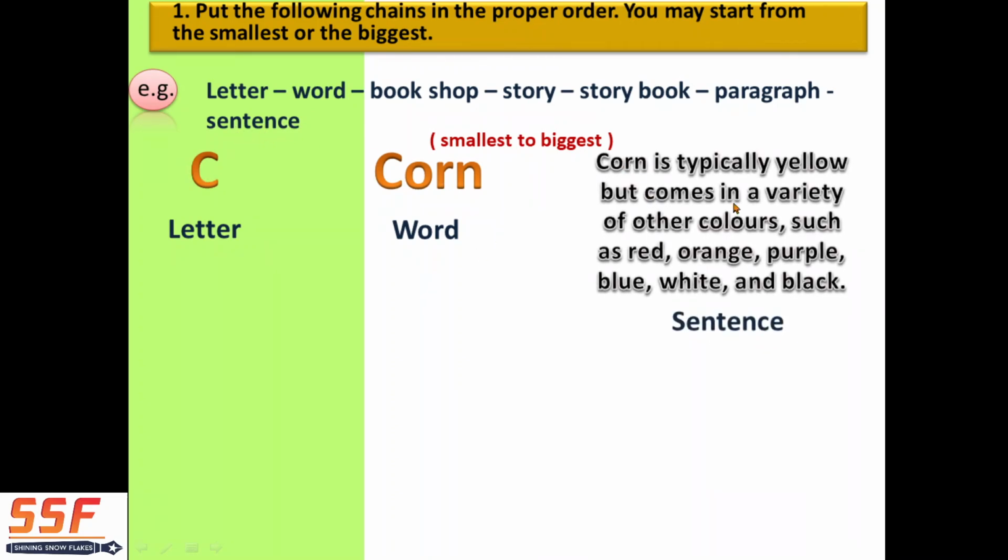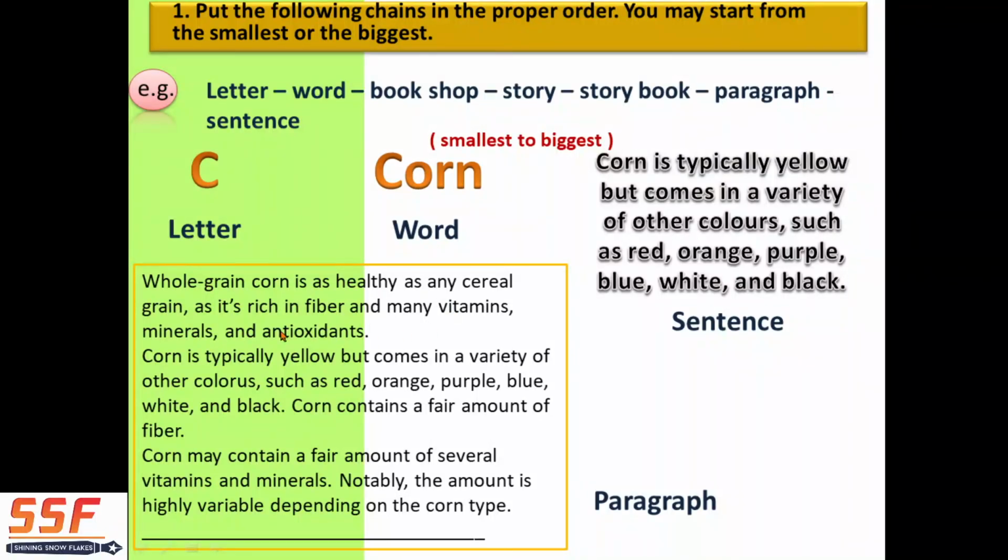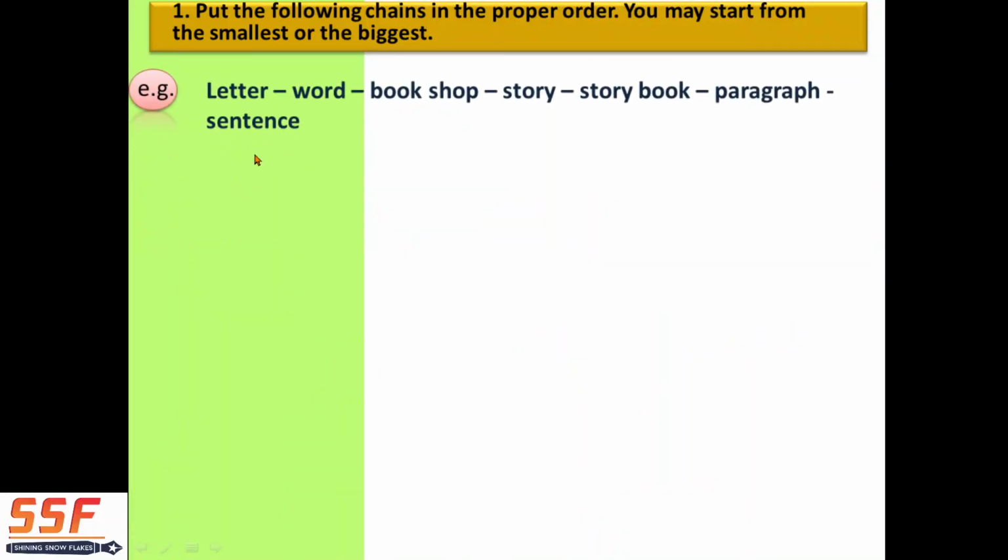Next, sentence. Full stop again. Only 1 full stop, so 1 sentence. This makes a sentence. Many words come together and make the sentence. So many sentences make the paragraph. So, small: W is only a letter, and the whole is a word. Then from whole to antioxidants is a sentence, and from whole to type, okay, makes the paragraph.